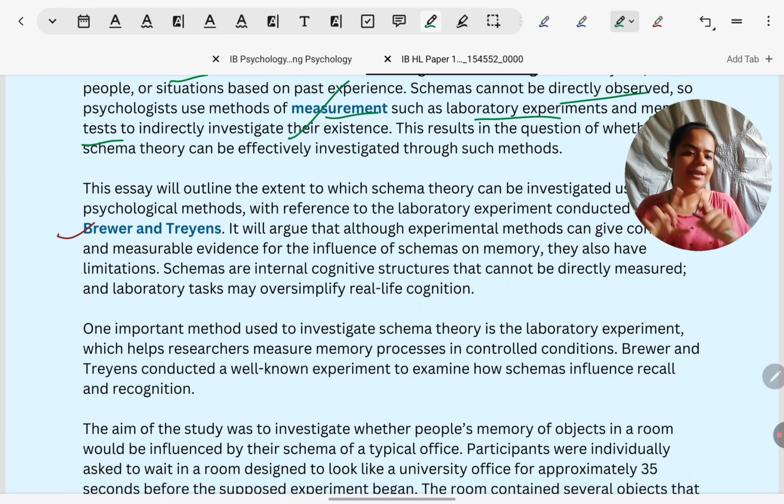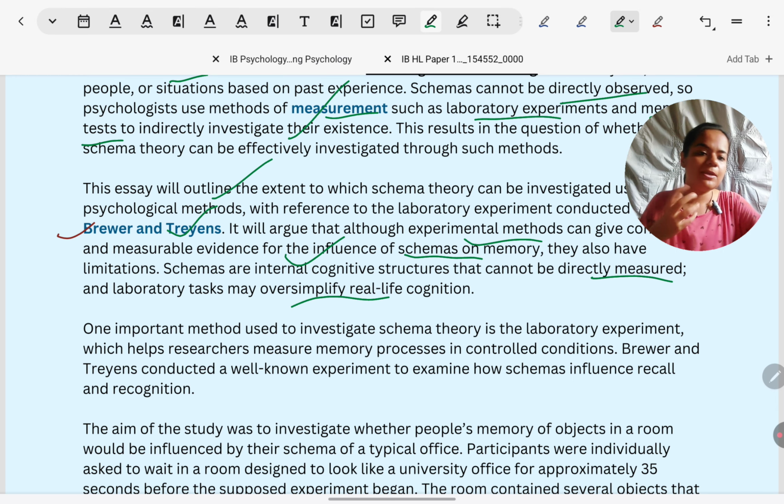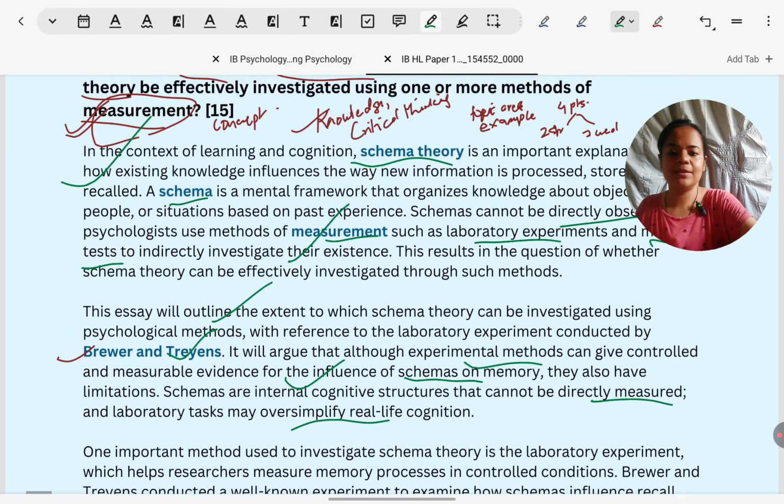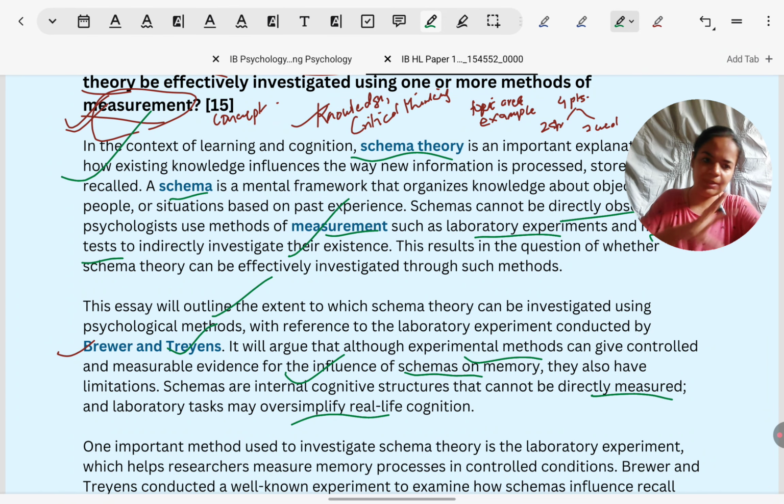After that, I told you an essay outline should be there. So this essay will refer to Brewer and Trent's study, which is going to come. That is made clear to the examiner. What arguments will be made: use of experimental methods, how schemas influence memory is studied in this Brewer and Trent, so that how it has been indirectly measured by researchers. But because lab experiments are used, ecological validity is not there, so it might be oversimplification. What arguments are going to be covered with relation to measurement? All that is explained in this paragraph, the essay outline paragraph.